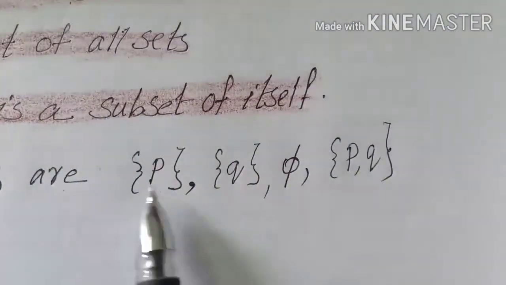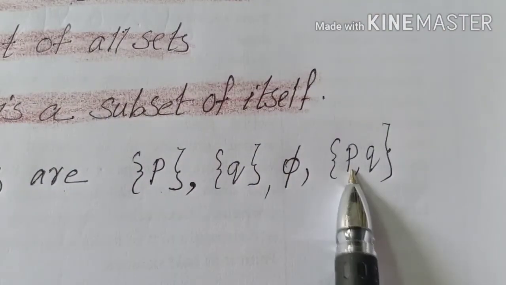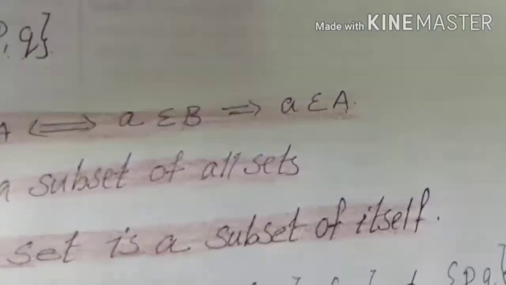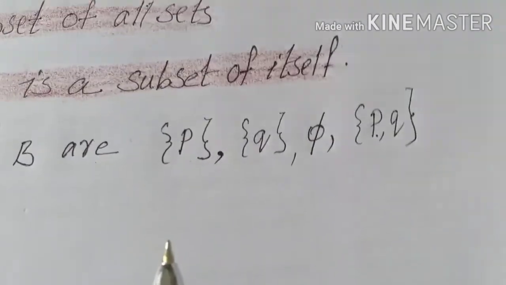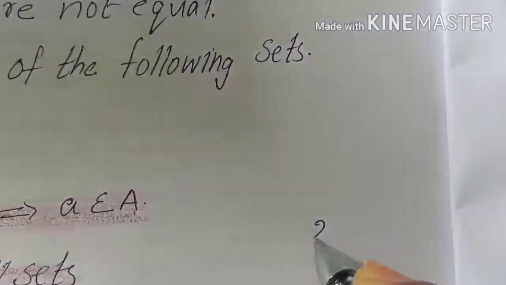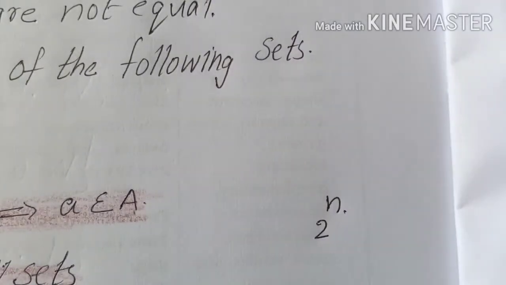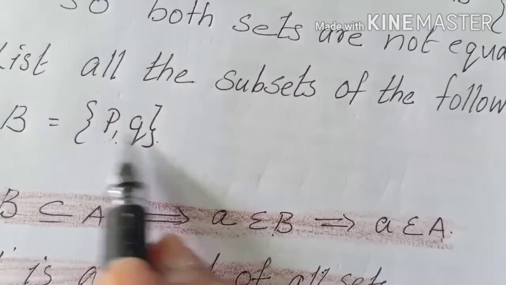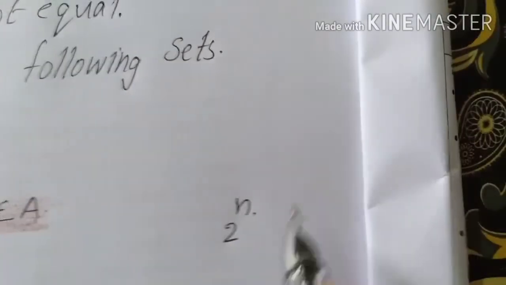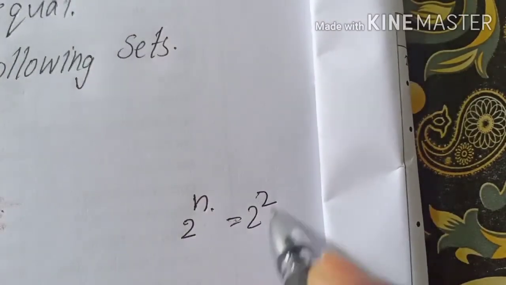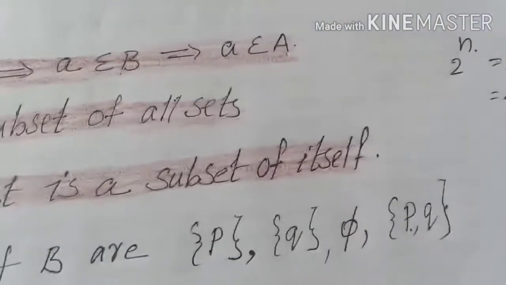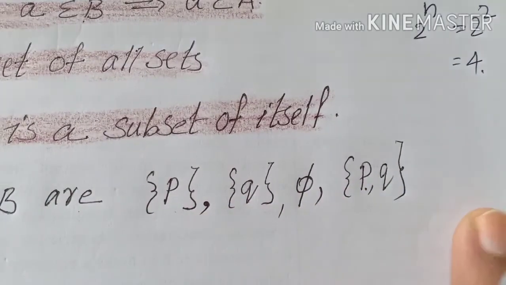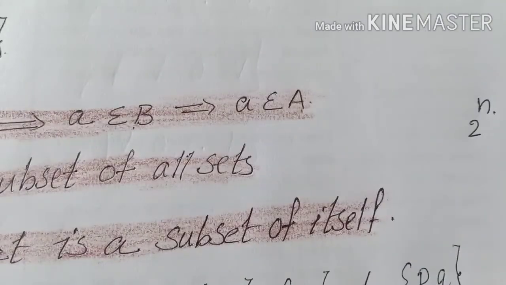So how many sets are there? 1, 2, 3, 4 sets are there, subsets of B. How can you see whether your answer is right or not? There is a formula to find out the number of sets, that is 2 power n. N is the number of elements in set B. So here the number of elements is 2. So 2 power 2 is equal to 4. So 4 sets will be subsets. So 1, 2, 3, 4. These are the subsets of set B.